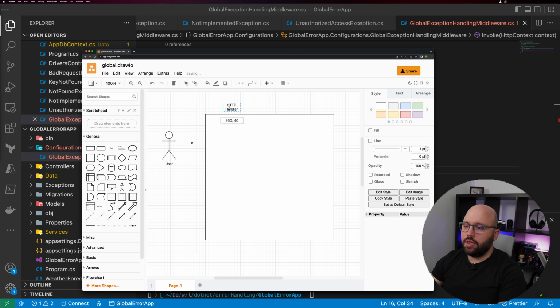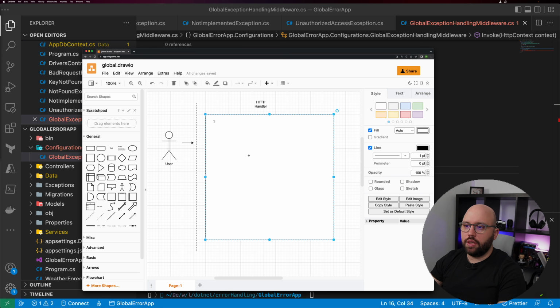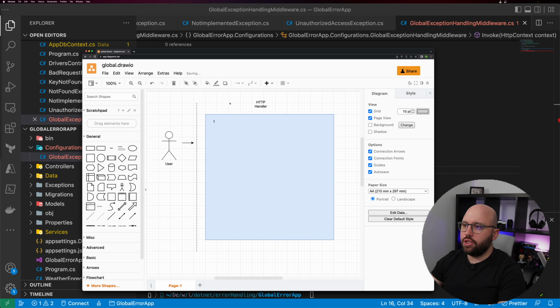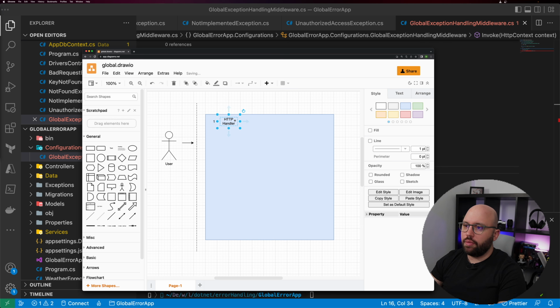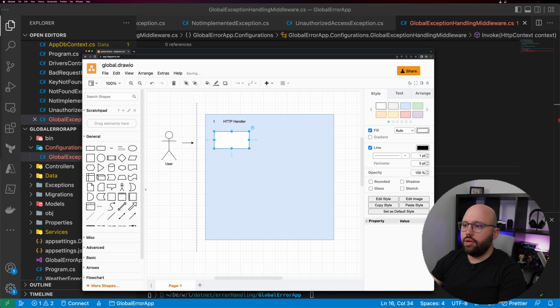And let's imagine this is the first middleware that we're going to be doing. I'm going to put here, this is the first middleware. And the next one, let's make this a different color so we're able to identify them. So this is going to be the first middleware, for example, the HTTP handler. I'm going to have another middleware here, which is going to be running inside of this one.